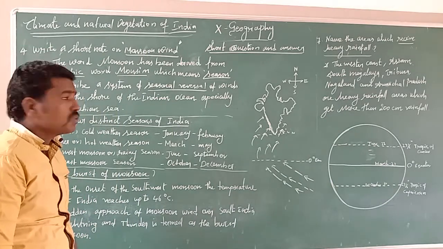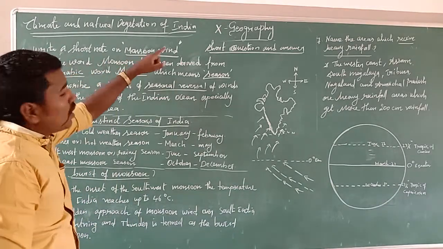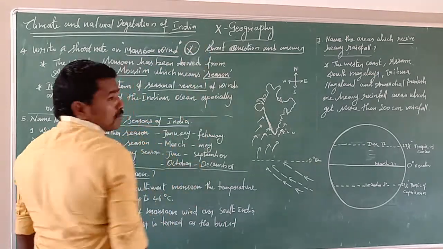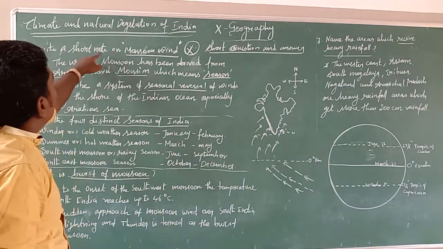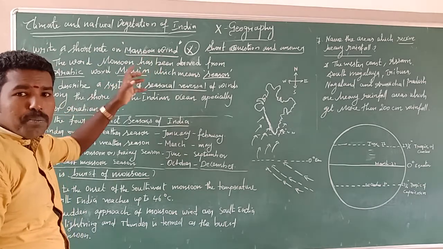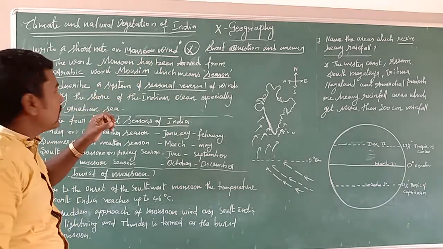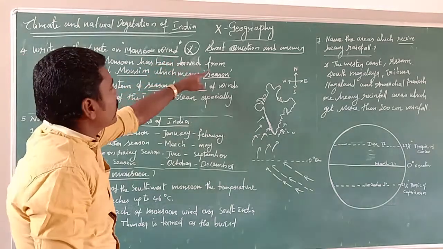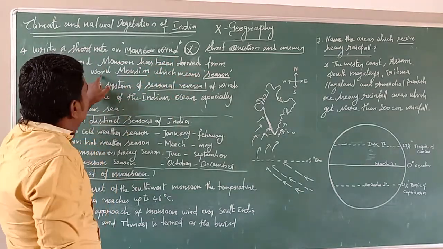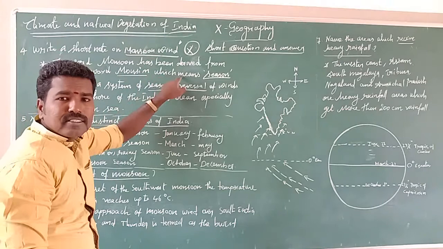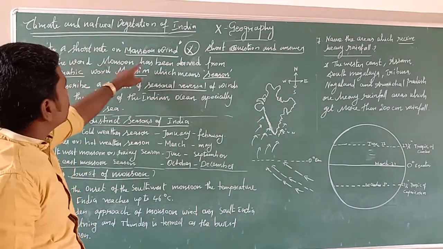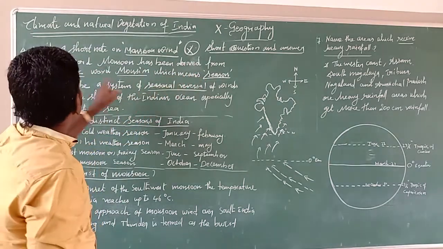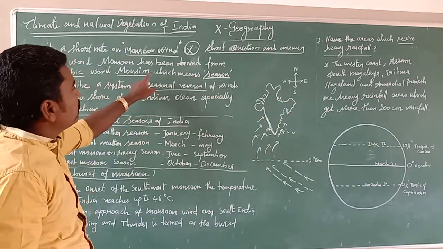It's a very important question. Write a short note on monsoon wind. It's very important because it may be asked in the examination. What is the meaning of monsoon wind? First, the word monsoon has been derived from the Arabic word mausim, which means season. Derived means it comes from the Arabic word mausim, which means season.